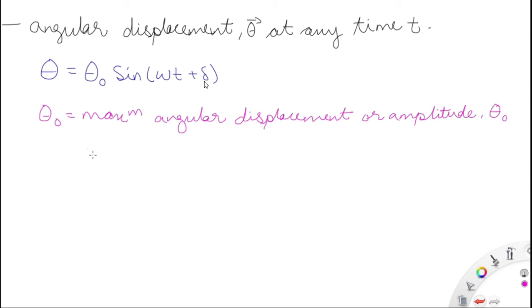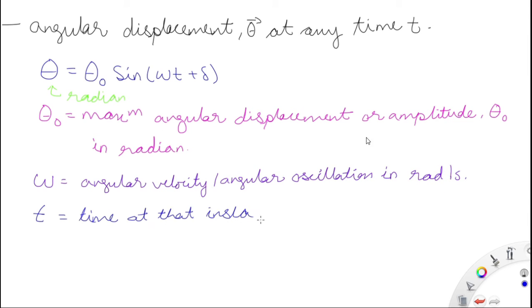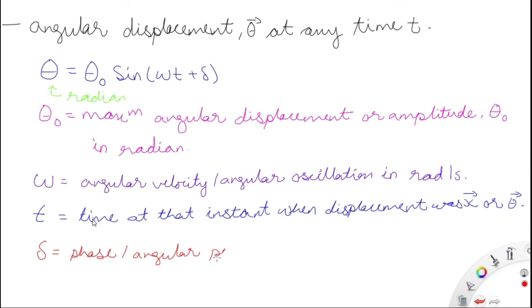So theta is equal to theta naught sine omega t plus delta. Theta is in radian. Theta naught is the maximum angular displacement or amplitude in radian. Omega is the angular velocity or angular frequency in radian per second. t is the time at that instant when displacement was x or angular displacement was theta. And delta is the phase or angular position at the time when t is equal to 0.